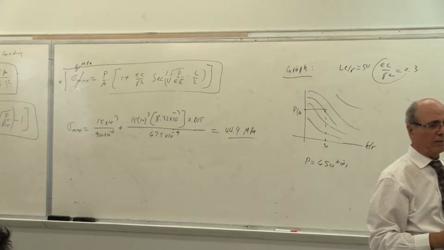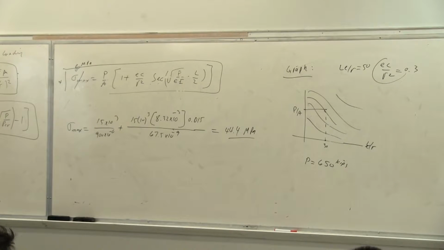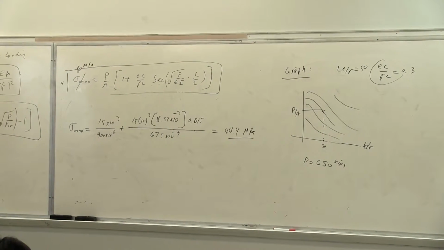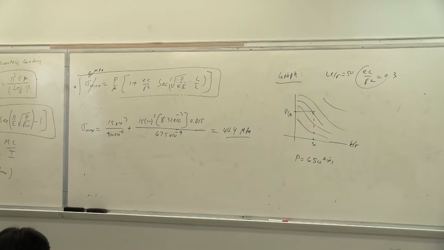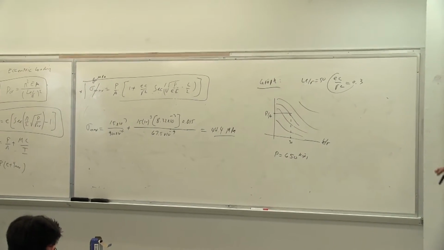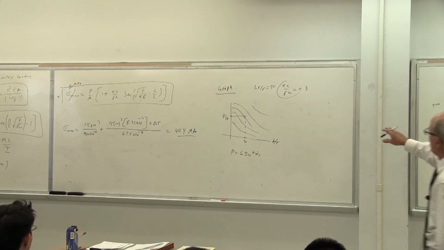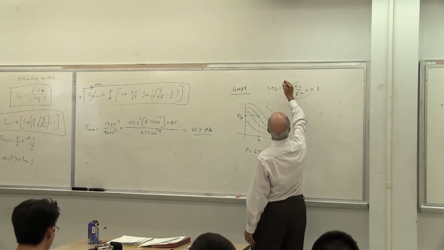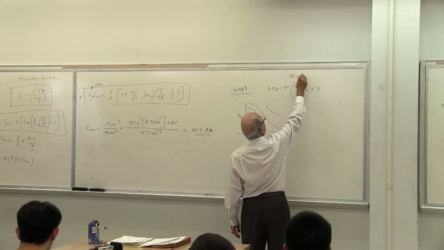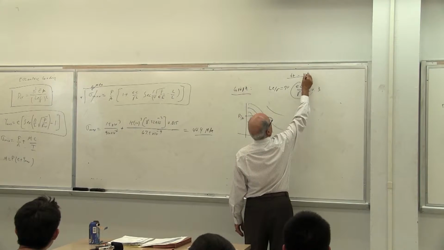Go to the graph of the, not metric system. Go to the R system. You see there are two graphs. One is the R system, one is the metric system. Which one are you looking for? Yeah, you see, that one. The second problem is, this one is the metric system. The one I'm giving in this problem, let's say this is for foot and inch. This is for foot and kips sort of thing.